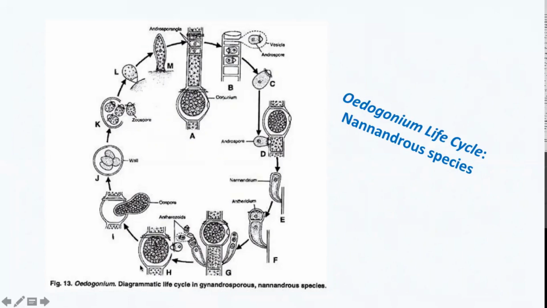In the oogonium, the egg will be formed, antherozoids will fertilize the egg, resulting in the formation of oospore. The oospore will rest for some time, then before germination undergo meiotic division and give rise to haploid zoomeospores, which will settle down and finally grow up into the normal oedogonial filament. So this is the Nannandrous life cycle.